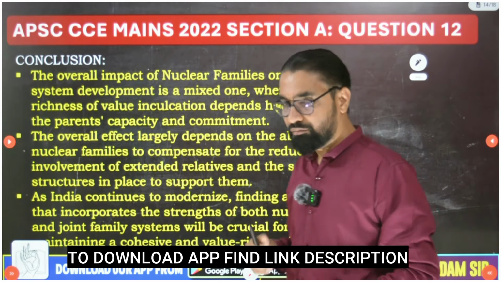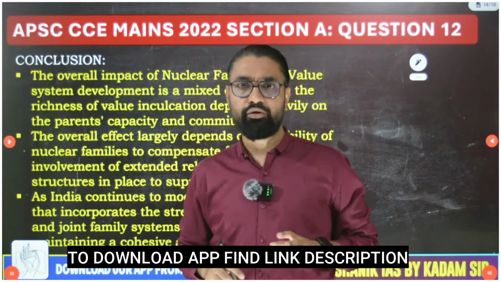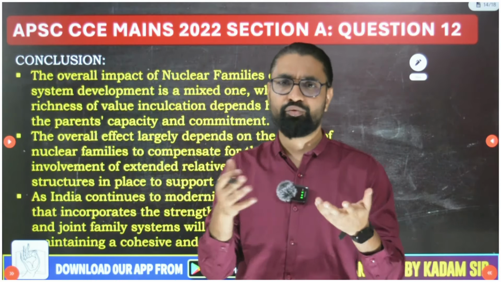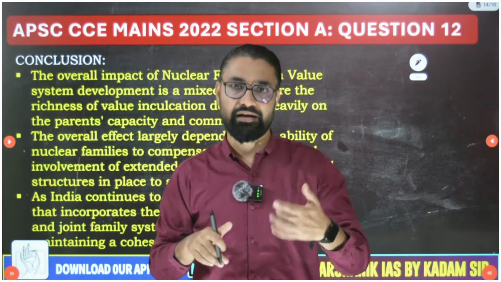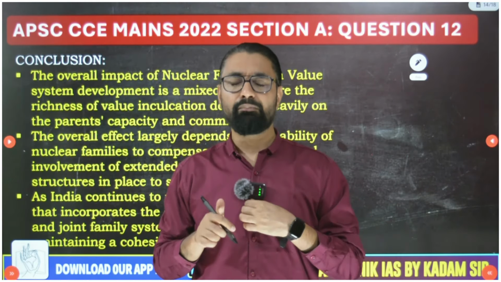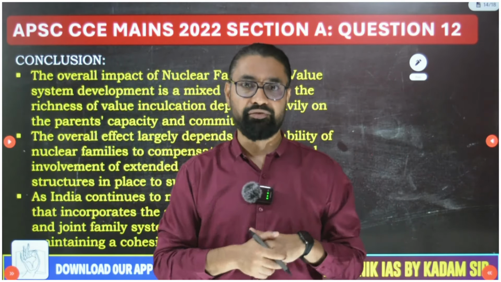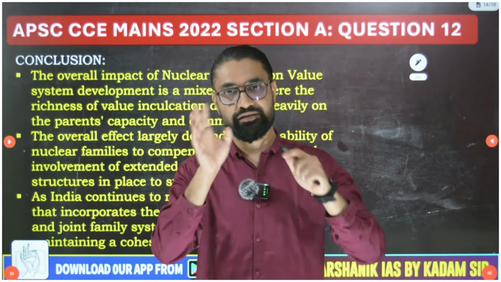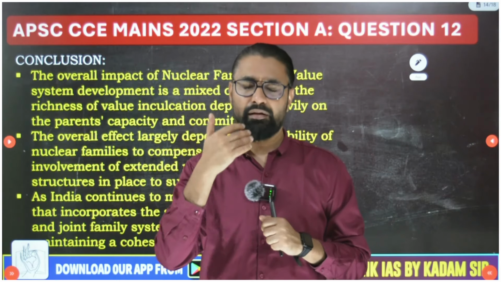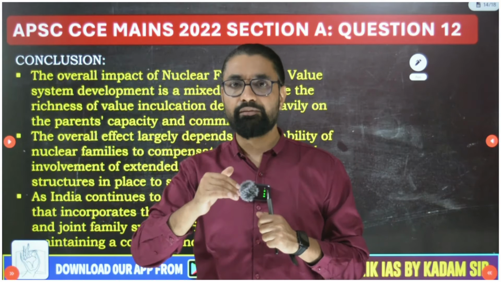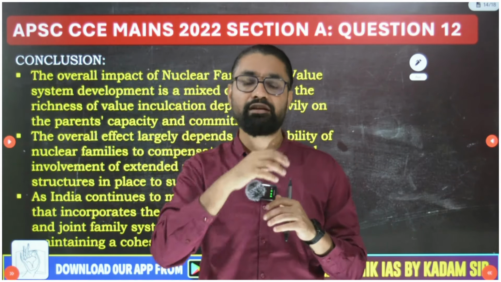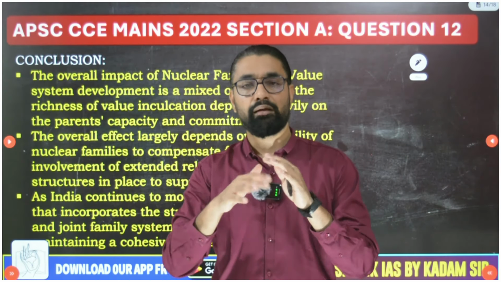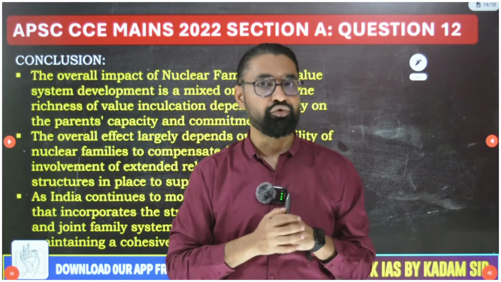Now the conclusion. Here guys, I have made the conclusion at 3 levels. You can write all these 3 conclusions separately, or choose any of these and write it in your answer, or merge these conclusions if you can do so effectively. Now how have I answered this at different conclusion levels? First, we discuss both points, good and bad impact on value system. Then in the conclusion, how we can nullify the bad impact and enhance the good impacts. For that I have suggested some suggestions in the first conclusion.